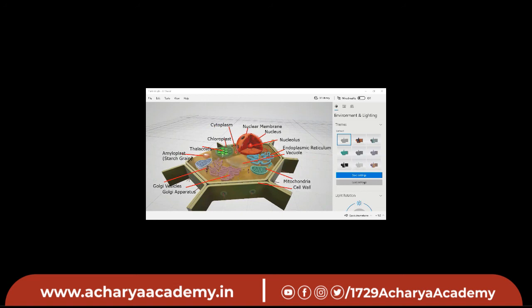Can anyone tell me what is the function of the cell membrane? It is selectively permeable. Yes, the cell membrane is selectively permeable. It is also called the plasma membrane. It separates the outer environment and the inner environment of the cell. It also gives shape to the cell.